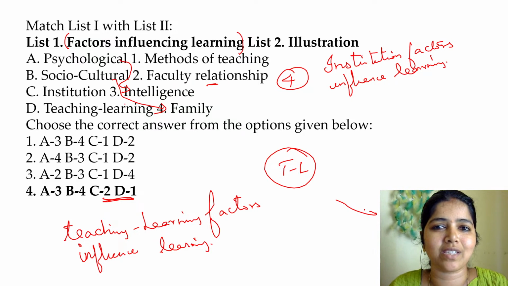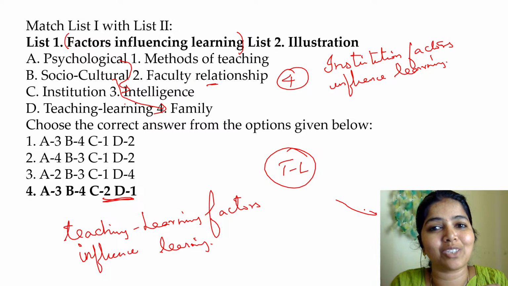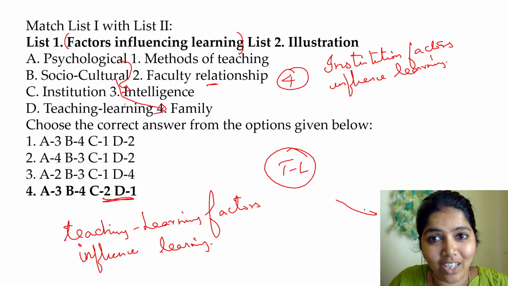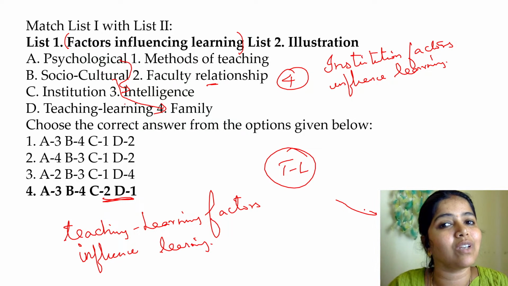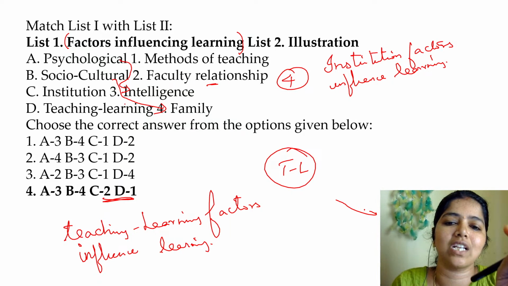The way she speaks, the way she reacts, the way she expresses things, these are all the methods she used to teach me. Through that I learned. That is the institution factor that influenced me to learn English. You got the point? So institution factors which influence learning is the method of